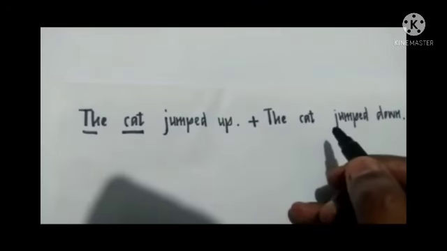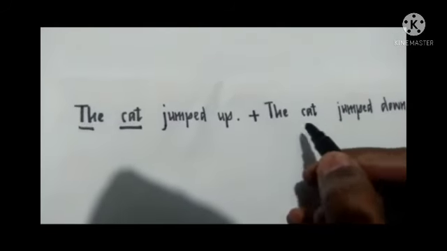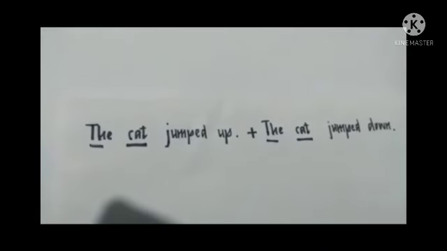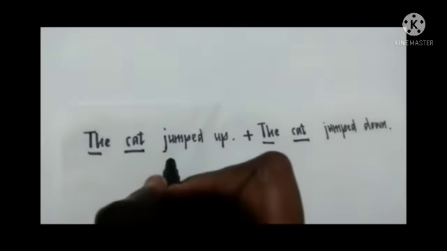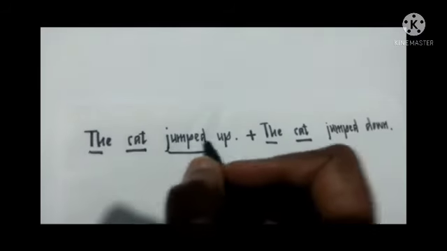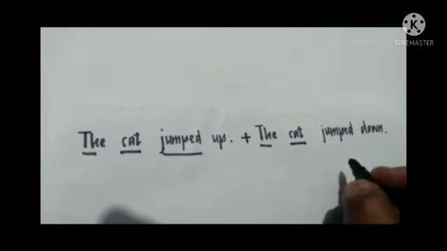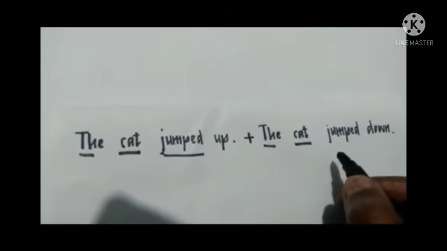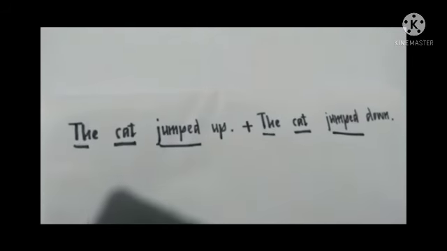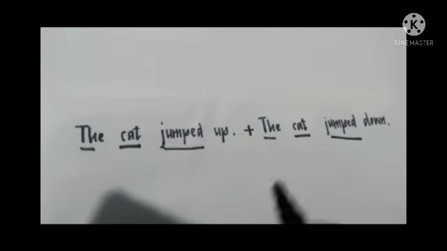In the second sentence also, the cat, same noun. In the first sentence, the verb jumped, that is the action word. In the second sentence also, jumped, the action word is the same.